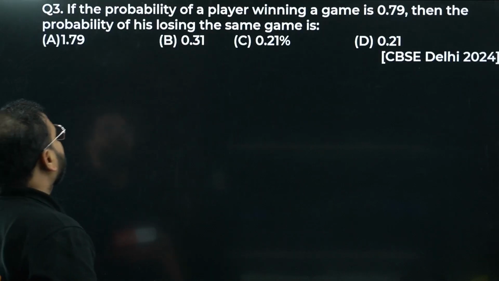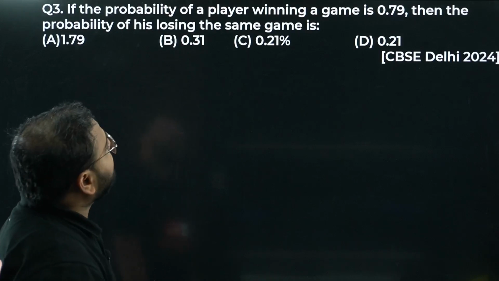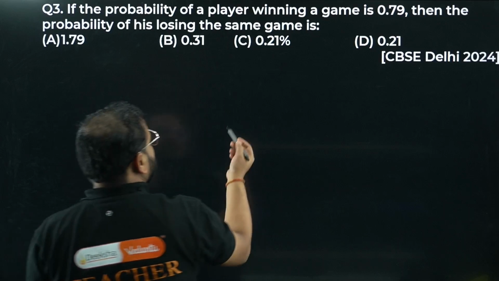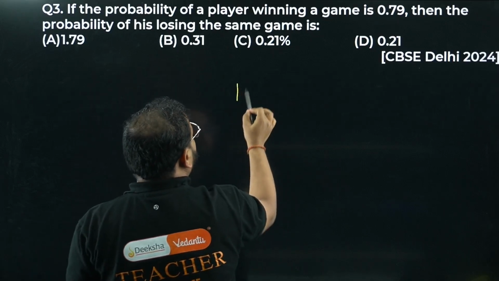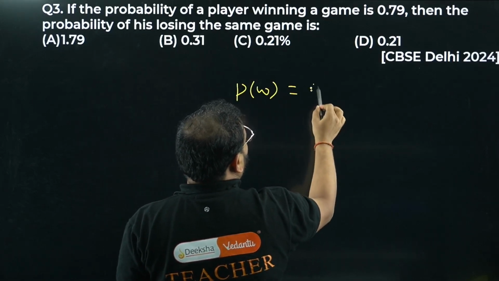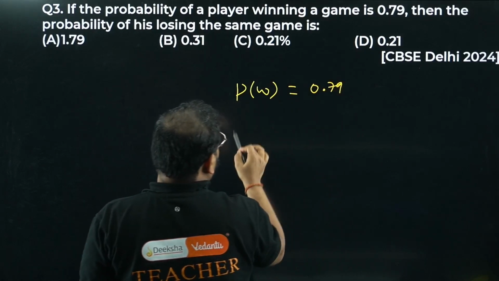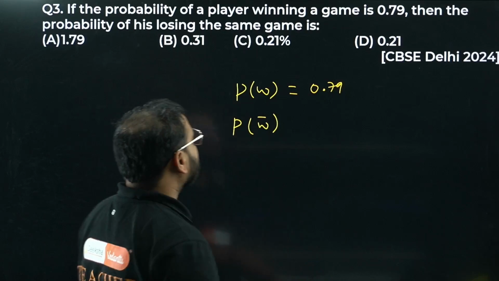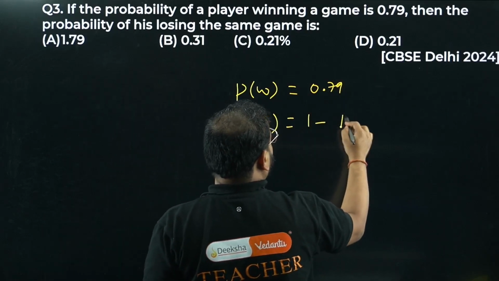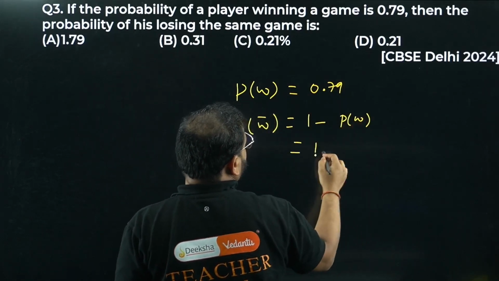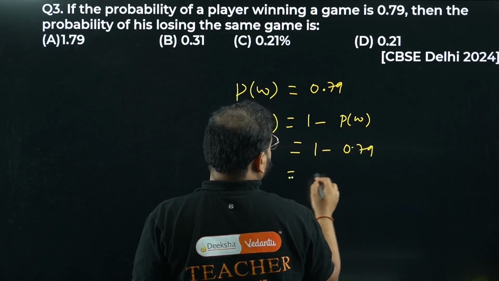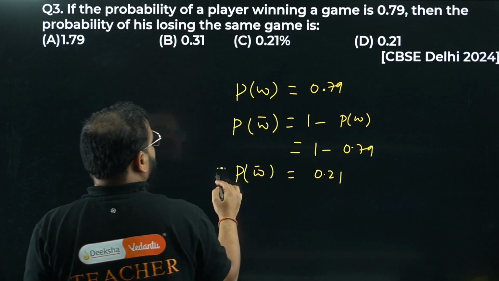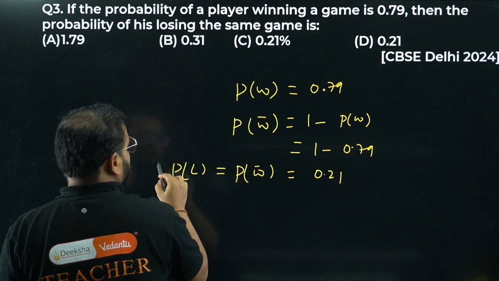Question number 3. If the probability of a player winning a game is 0.79, then the probability of his losing, of course, this is the negation of the event. Probability of winning is 0.79. Probability of losing is nothing but not winning. So it will be given by 1 minus the probability of winning. How much is 1 minus 0.79? It is 0.21. This is the probability of not winning, nothing but the probability of losing.